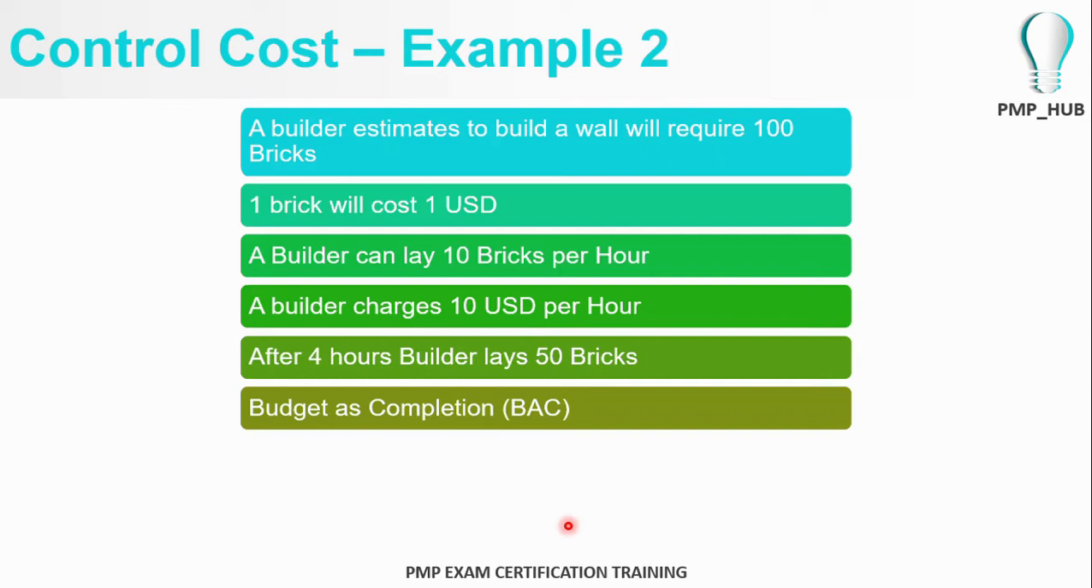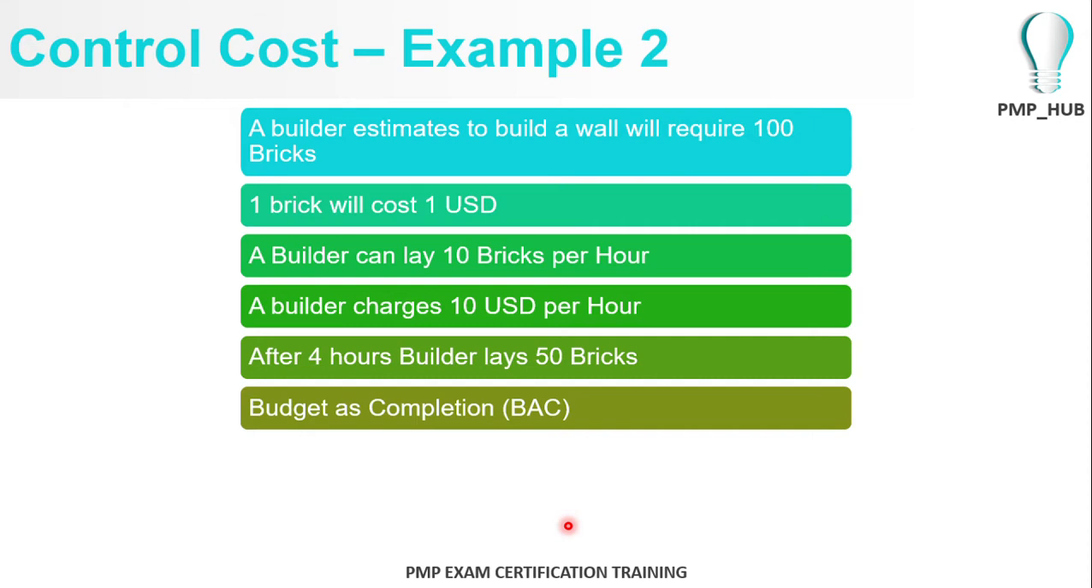A builder estimates that to build a wall will require 100 bricks. So the wall has 100 bricks. That fellow charges $1 for one brick, and he can lay 10 bricks per hour. So theoretically, he should take 10 hours to build this wall. And he charges $10 per hour.